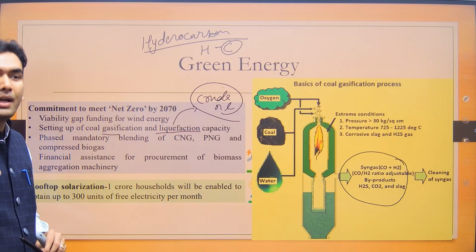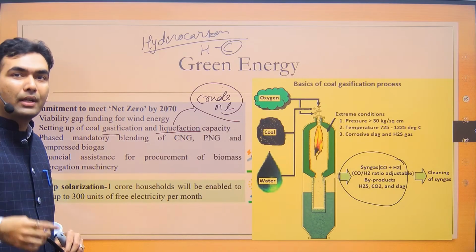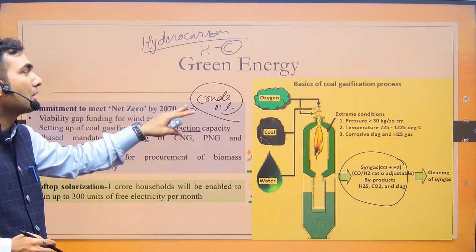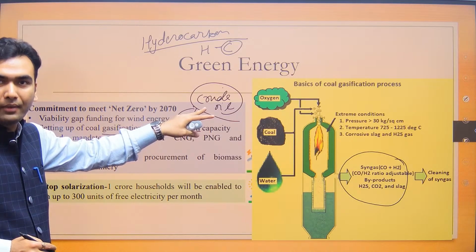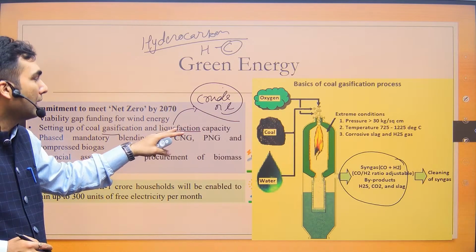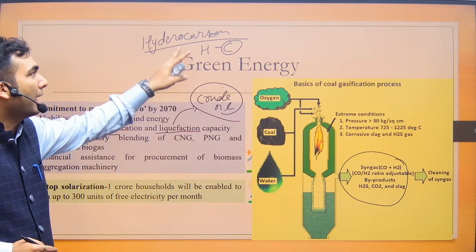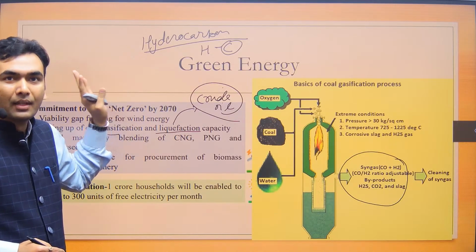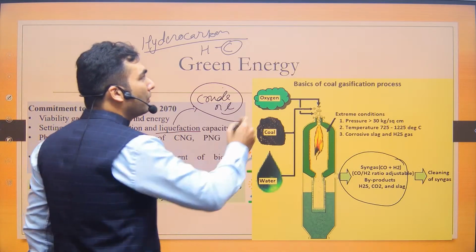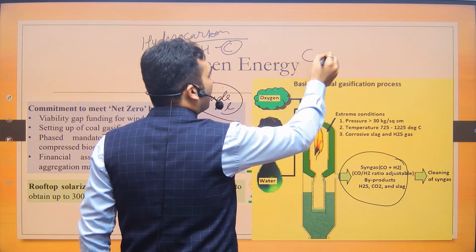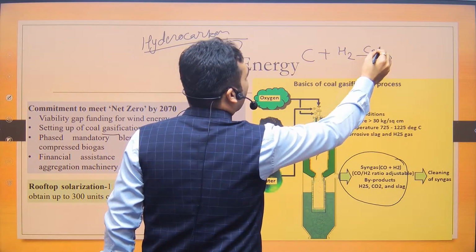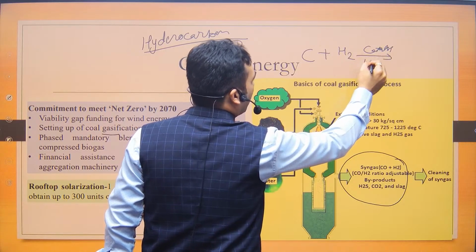You can either write it down now or you can write it down later. Coal liquefaction is converting coal into some liquid fuel like crude oil. How you are going to do? Because coal is carbon, this crude oil is hydrocarbon. So your objective is to attach hydrogen to the carbon. ठीक है? So how you will do? You will bring coal with hydrogen in presence of some catalyst and high pressure.